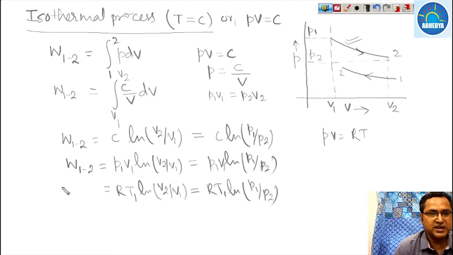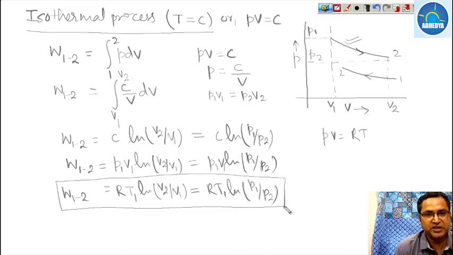So this is the work done in case of an isothermal process. And since it is an isothermal process, the temperature remains constant from state 1 to 2. So it is immaterial whether we write RT1 or RT2. So it is RT ln of V2 upon V1 or RT ln of P1 upon P2. So this is the total work done in case of any isothermal process. Now, since the value of work done in an isothermal process is RT ln of V2 upon V1.